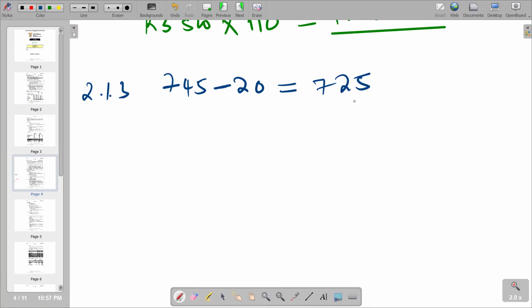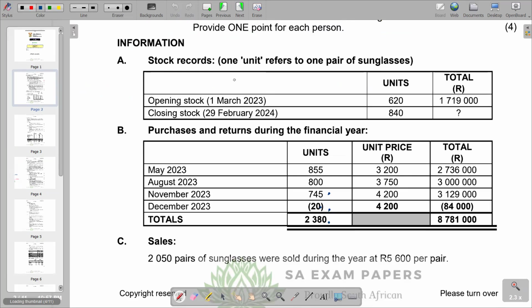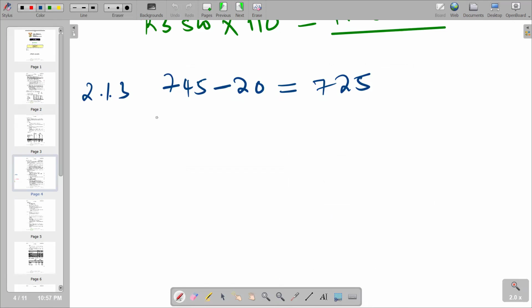So this is the recent stock that we have, which is going to be part of our closing stock of 840. Having that 725, we subtract it from 840 to see the stock that is remaining. So we subtract 725 and you're going to see that the answer is 150.